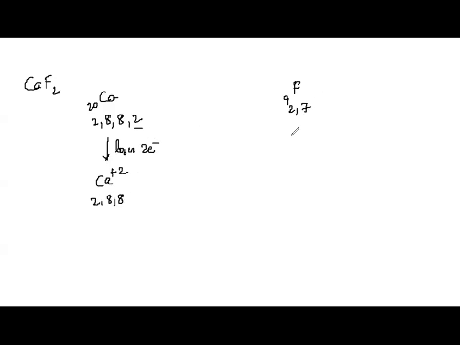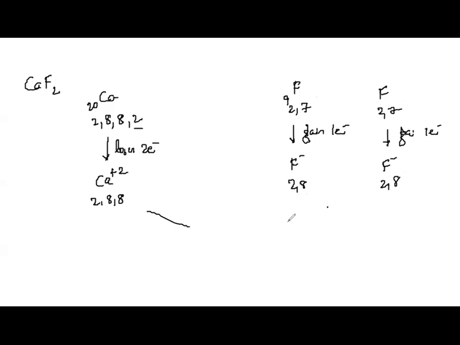But fluorine needs how many electrons? It wants only 1 electron to become octet. Correct? So to become F minus, 2, 8, it becomes completely full. But here calcium is losing how many? Calcium is losing 2 electrons. And each fluorine atom needs only 1 electron to become octet. Therefore, there comes one more fluorine atom, 2, 7. So it will also gain 1 electron to form F minus with 2, 8 configuration. Yes or no? So calcium loses 2 electrons, which are being gained by 2 fluorine atoms.